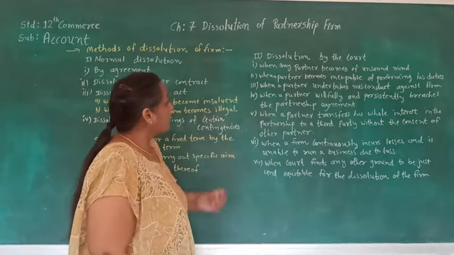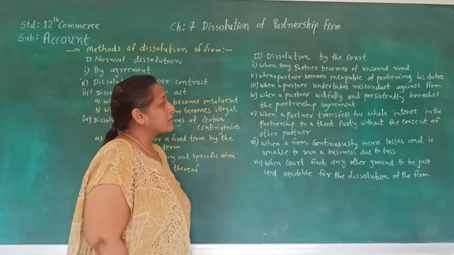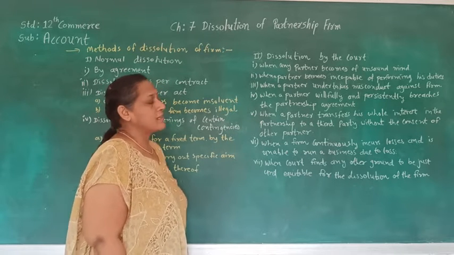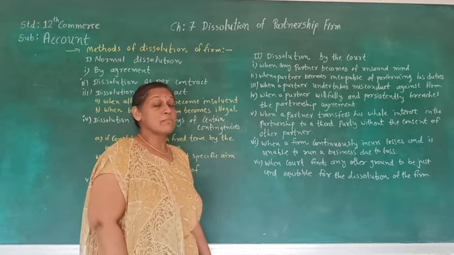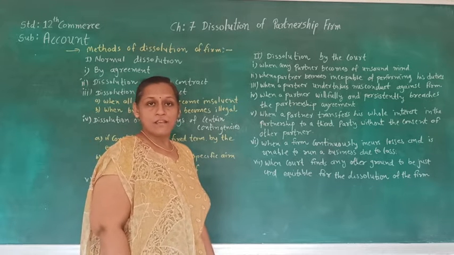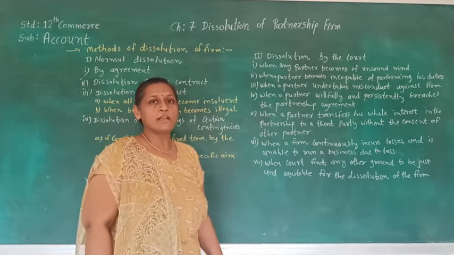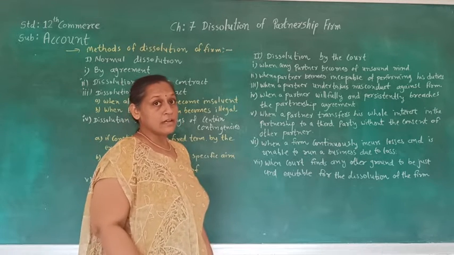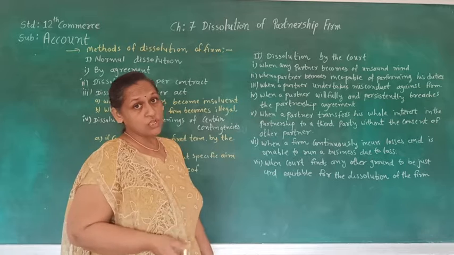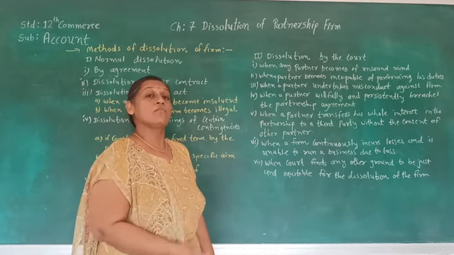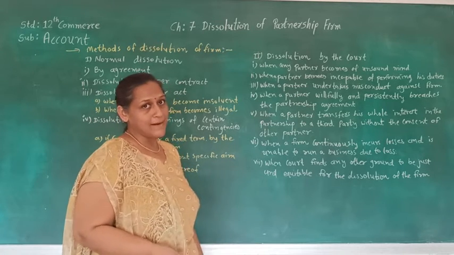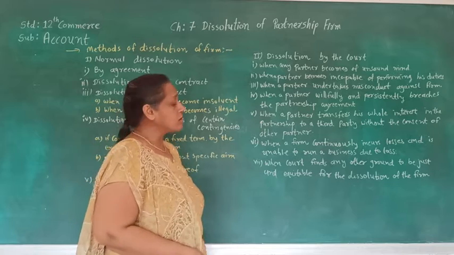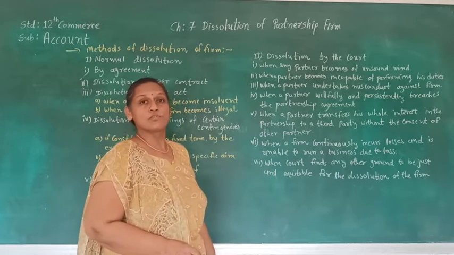Next is when a partner willingly and persistently breaches the partnership agreement. There is an agreement between the partners, and if any partner willingly and persistently breaches that agreement, in that situation also, if a partner willingly breaks the rules of the partnership firm, the partnership is going to come to an end.